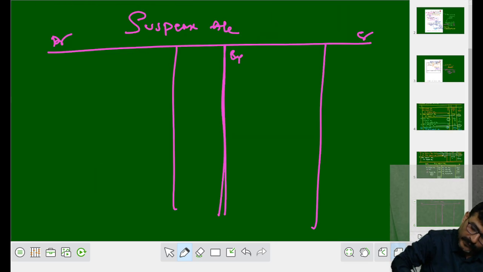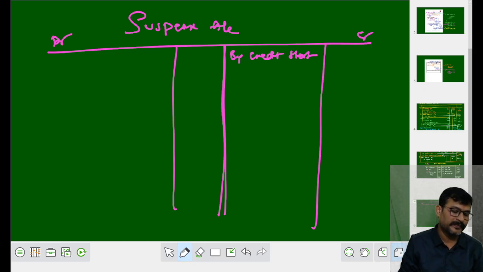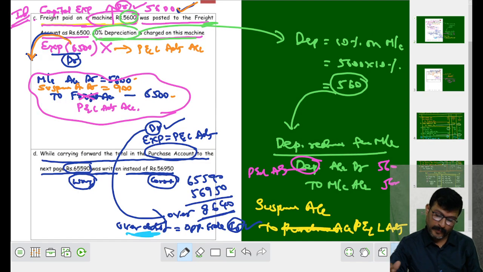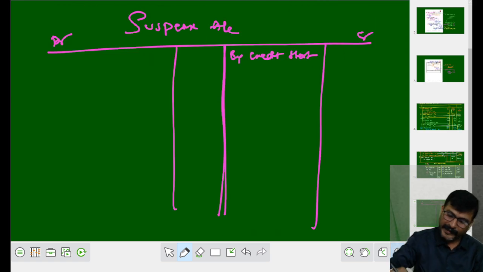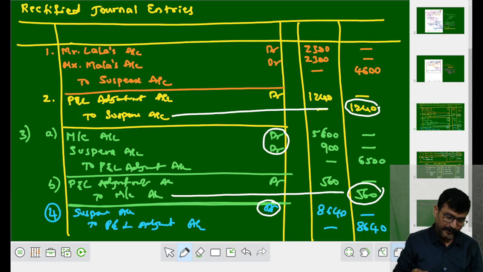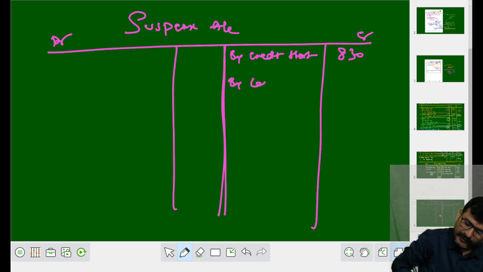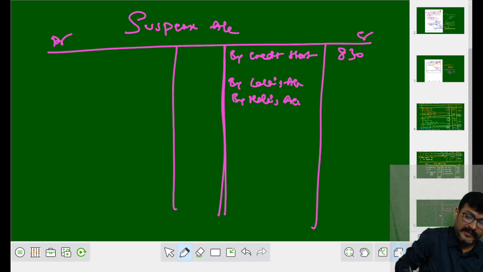By credit short. How much credit short? Credit short, that is rupees 830. How much is it? 830. See the first entry. Lala, Mala to suspense. Lala, Mala are in the debit of journal, so they go to the credit side of suspense account. We have to write by Lala's account, by Mala's account, with 2,300 and 2,300.